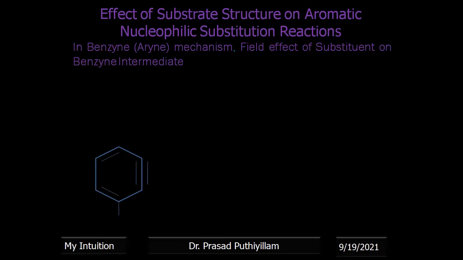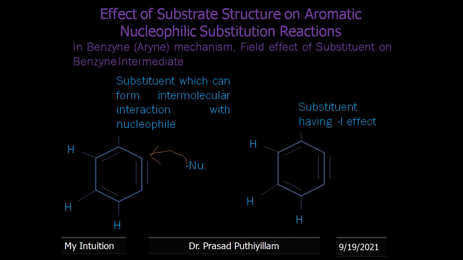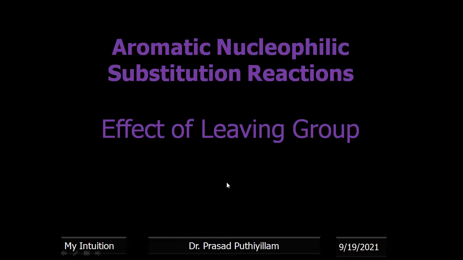Now the field effect of substituent on the benzyne intermediate. So I'm taking a benzyne intermediate as such, which can form an intermolecular interaction with the nucleophile, can form an interaction with the group present at this position, which can interact with the nucleophile. So remaining, if the substituent has a withdrawing effect, then the nucleophile will be attacking the other side, so that electron density will go, and the substituent already has the electron withdrawing effect. Therefore, if the electron density comes near to that, it will be somewhat. These two possibilities are there that we can call the leaving group.